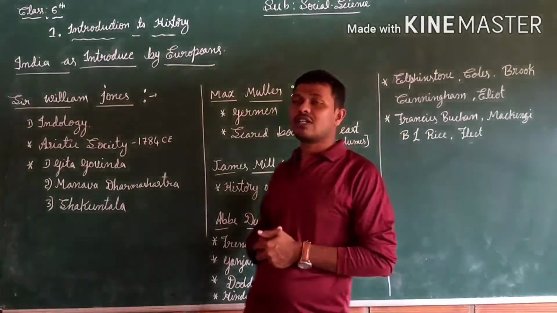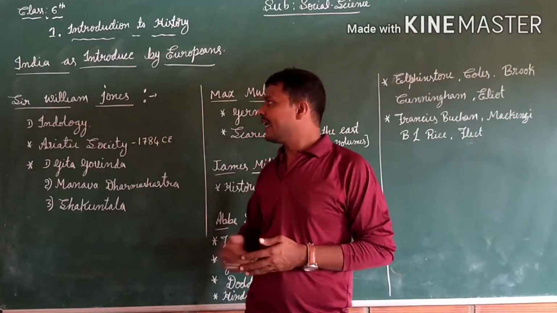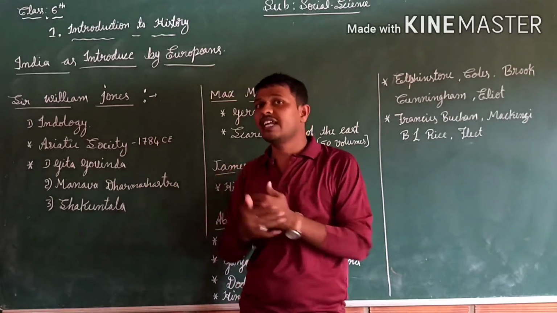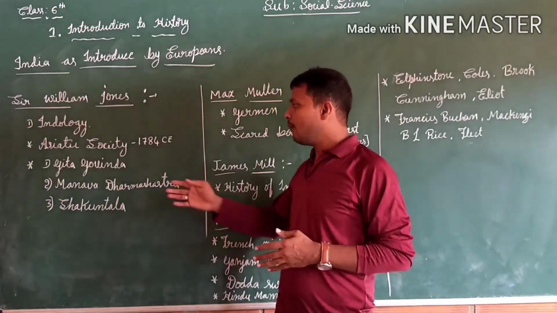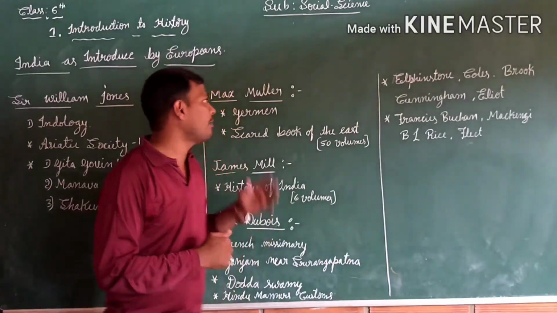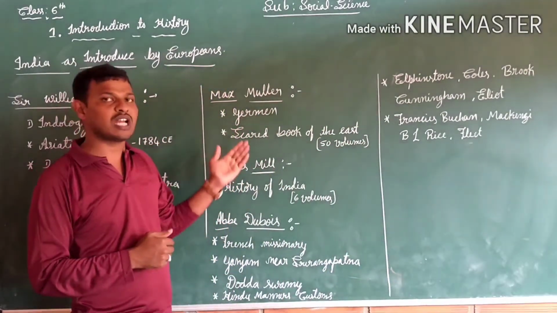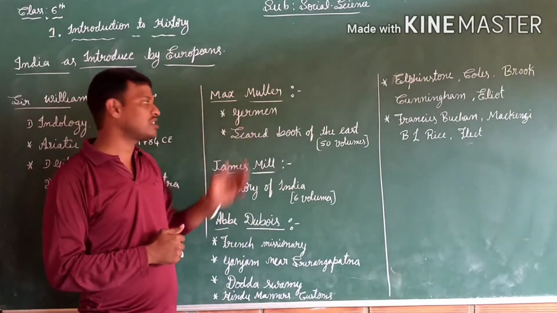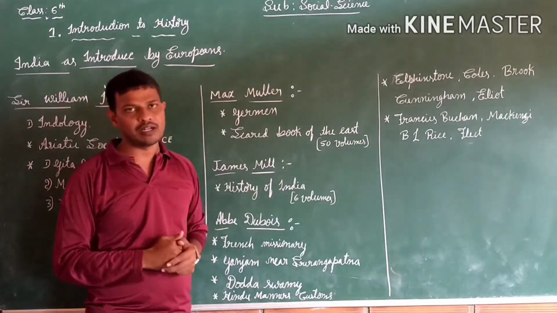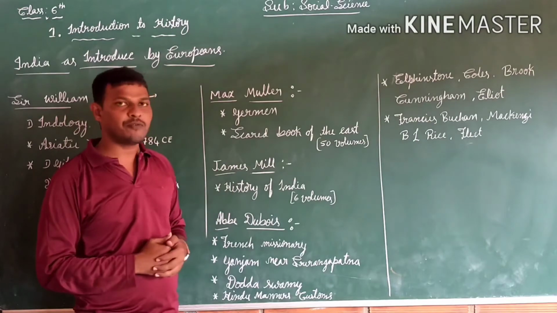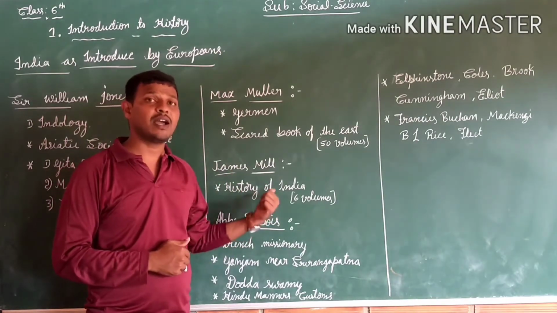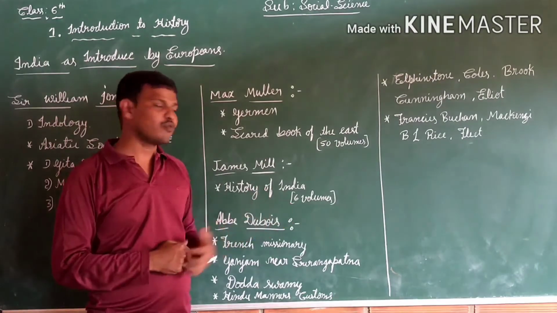They both are Indologists, and William Jones started the Asiatic Society in 1784. He translated the epics Gita Govinda, Manava Dharma Shastra, and Shakuntala into the English language. And Max Muller is an Indologist and Orientalist who came from Germany. He wrote the epic Sacred Book of the East in 50 volumes. And one more person we found, James Mill. He wrote the epic History of India in 6 volumes.